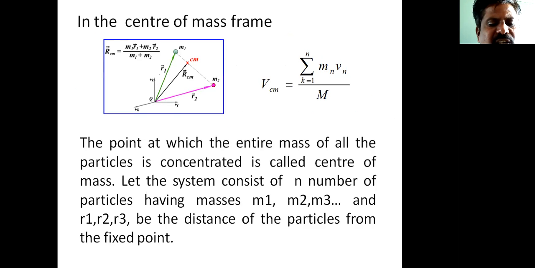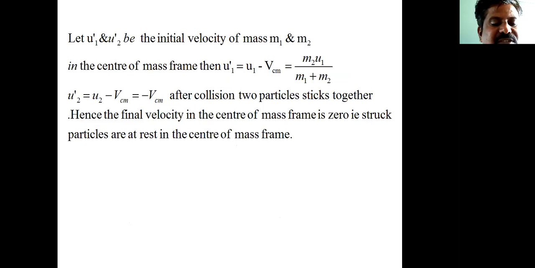When no external force is applied, the velocity of the center of mass of a system of two particles is given by VCM equals m1 u1 plus m2 u2 divided by m1 plus m2. Whenever no external force is acting on the system, the center of mass velocity is given by this. Here m2 is at rest, so u2 is equal to 0.